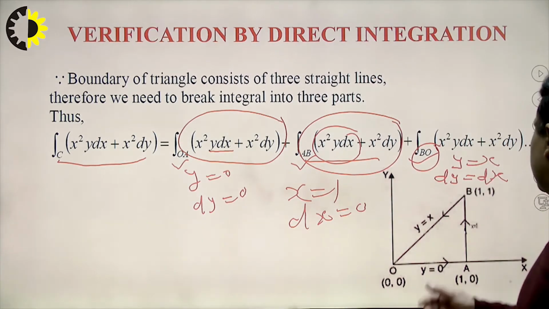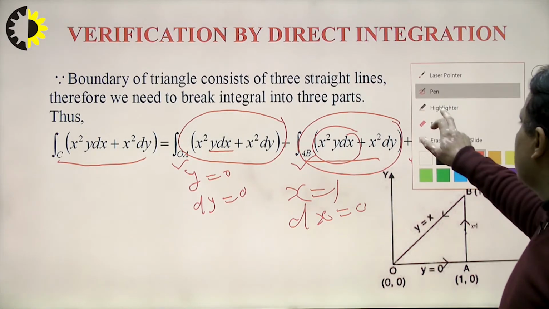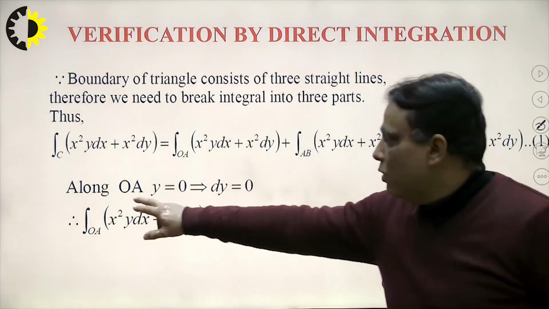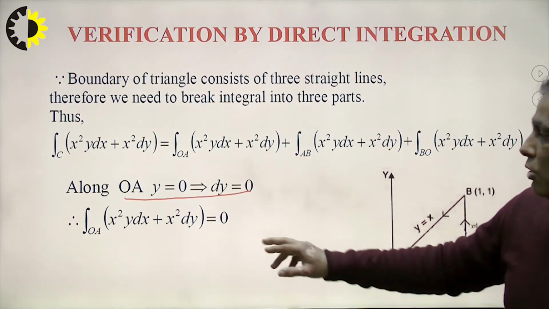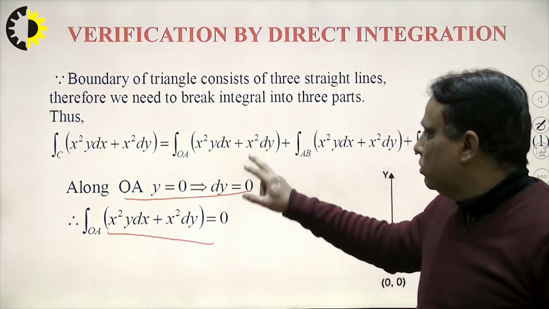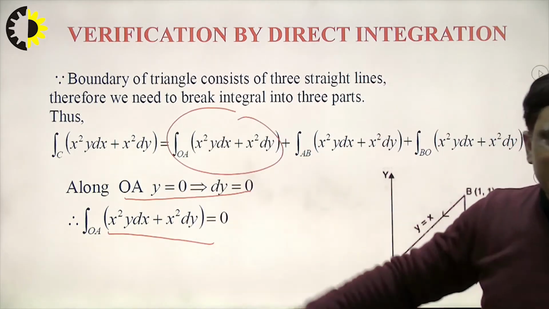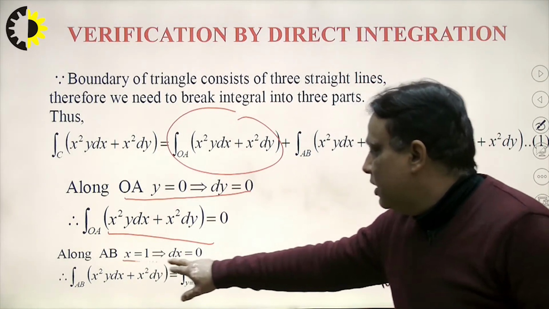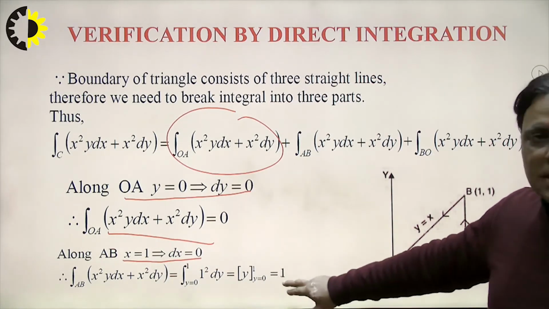In this way we solve all the terms one by one, right? And we solve these terms using this approach. How to solve? We see that very carefully here. Along the OA, I write here dy is equal to 0, so this term is equal to 0. I just explain now, right? Now along the AB, x is equal to 1 and dx is equal to 0. So this is 1. In this way we can find our next result.